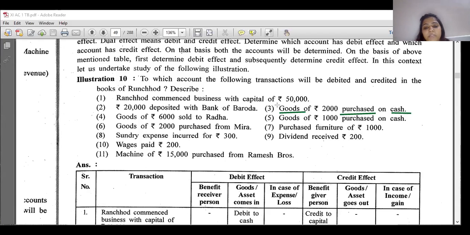whenever goods are purchased means we are dealing in that particular goods, right? And that's why we write purchase word for them.